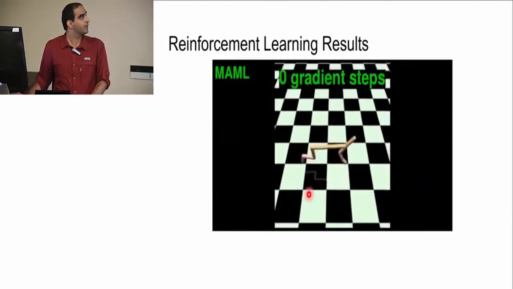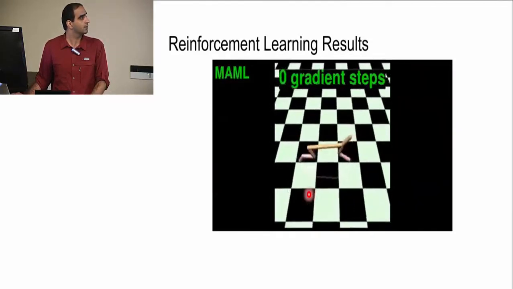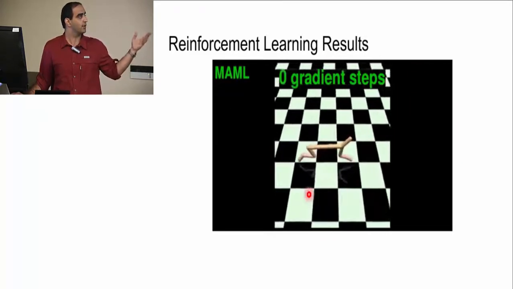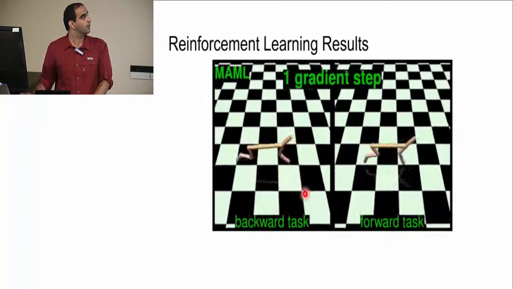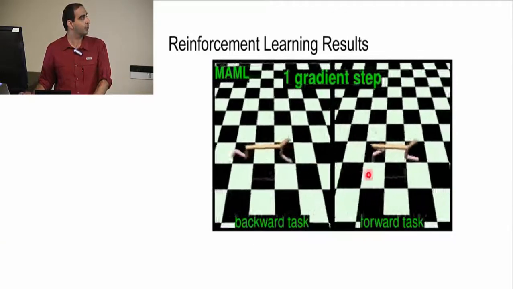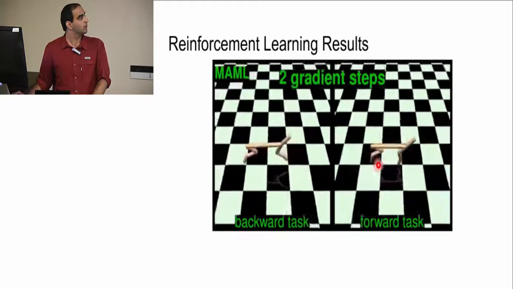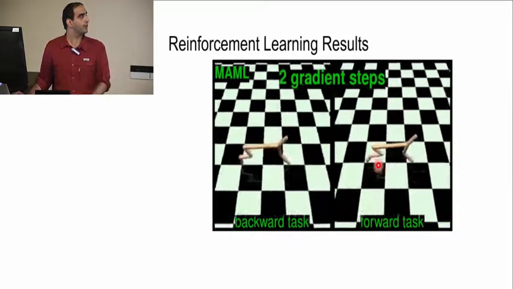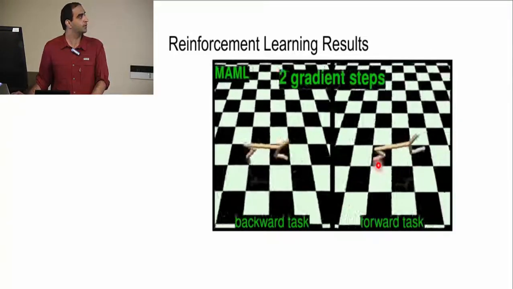And this is model agnostic meta learning. So this is our theta without performing any gradient descent. But after 1 gradient descent step, it can adapt very well to the backward task and to the forward task as well. And if you perform more gradient steps, it performs better.